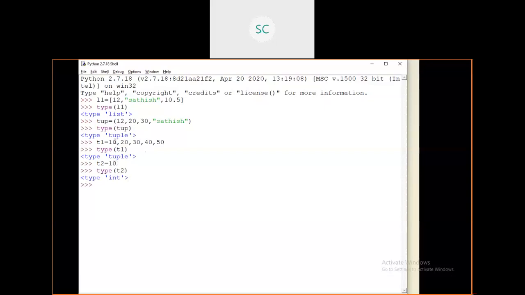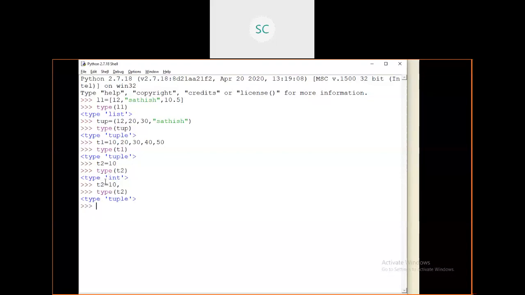If you are assigning only one value, it is taken as an int. If you want to take a single value as a tuple, you simply use one comma after the value. I need to read this value as a tuple, so just use this one single comma after the value. Now it will take it as a tuple. Just observe the difference.